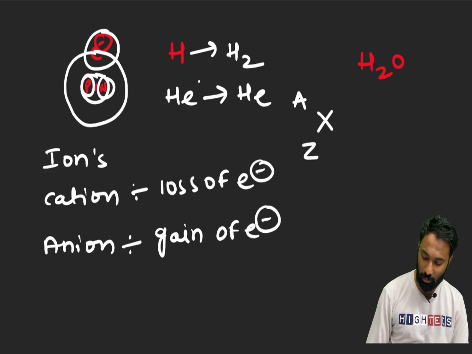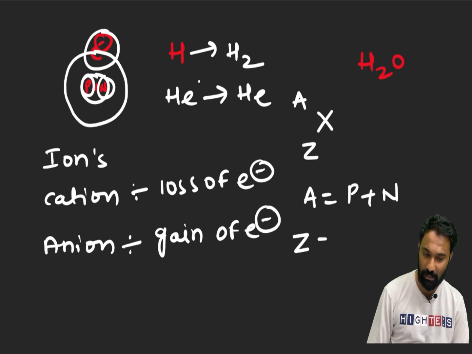Clear? Now how to identify the atomic mass? A is equal to protons plus neutrons. Sir, how to identify the protons? I told you, atomic number will be equal to the number of protons of that element, which will be equal to the number of electrons of that element.